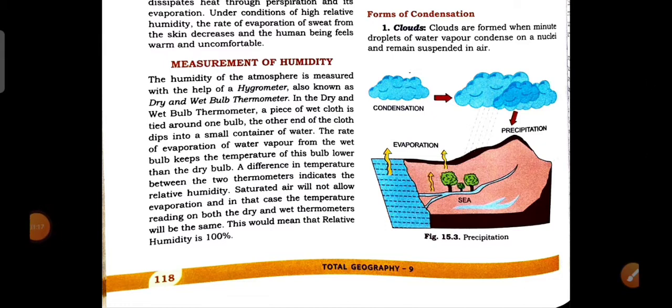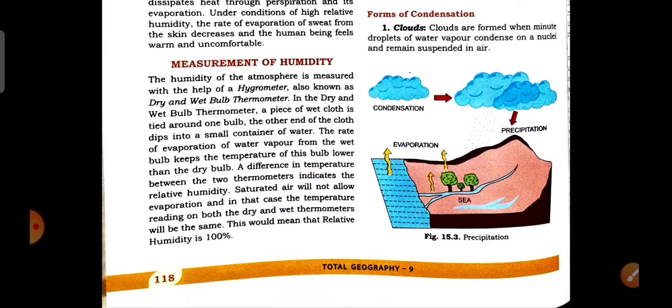Then also the condensed particles remain floated in the air, that is, remain suspended in the air until the air gets fully saturated. That means the amount of water vapor in the air is full and it reaches the level of relative humidity, that is 100% of the saturation level. When the air reaches 100% relative humidity, that is the saturation level, it gets transformed to water droplets.